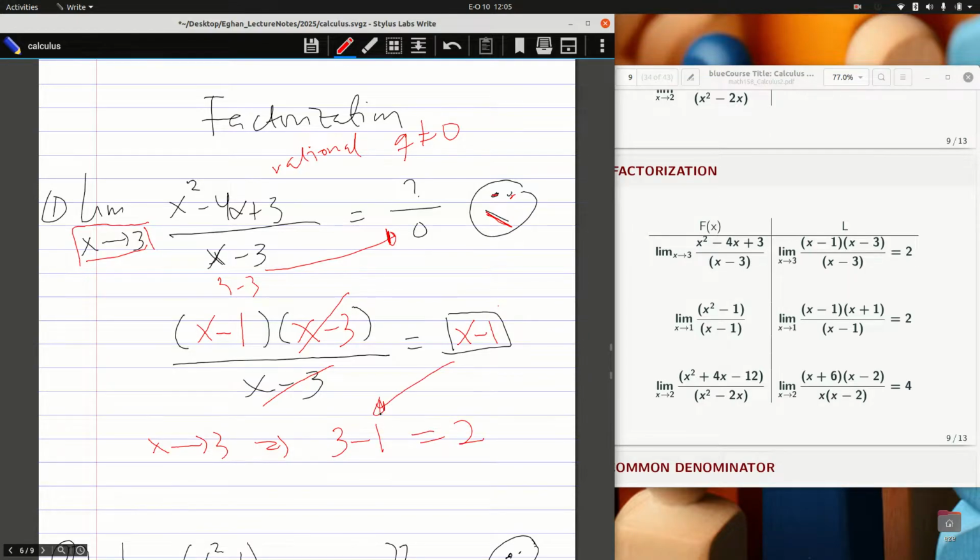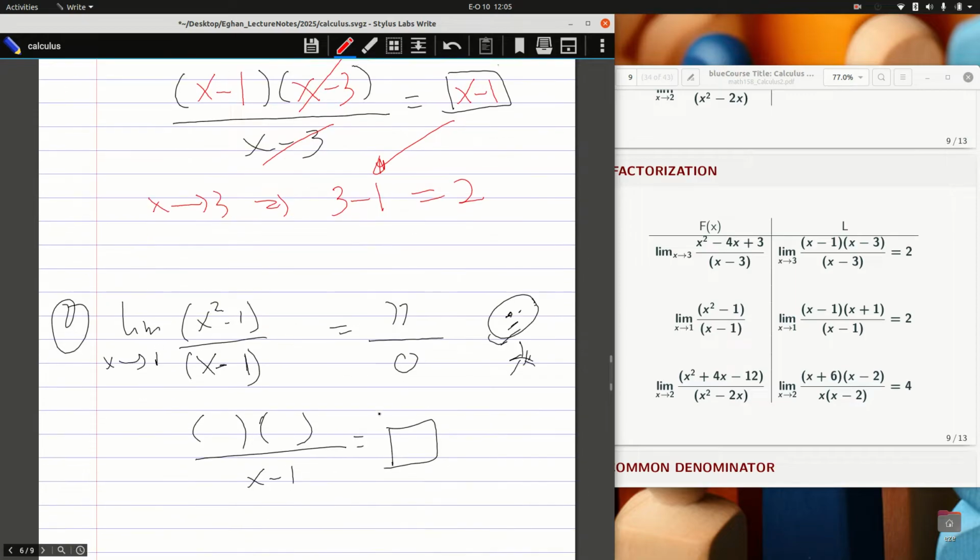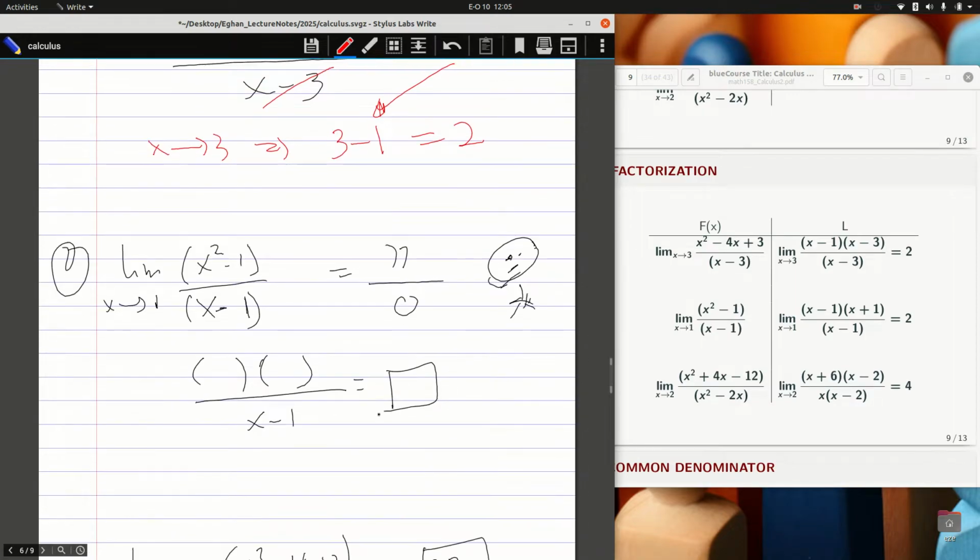The second example, this is still rational. If I do x approaches 1 and I do a direct substitution, I'll end up with a division by 0. You want to think through this as I have the image there for you. And so let's do factorization, if possible. If not, the other ways. The factorization here becomes x minus 1, x plus 1. You check it out for me here.